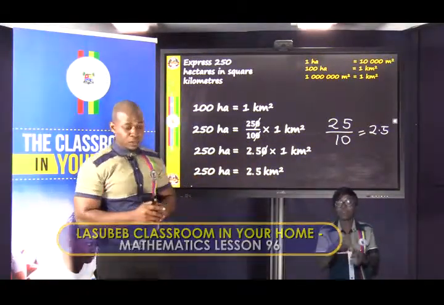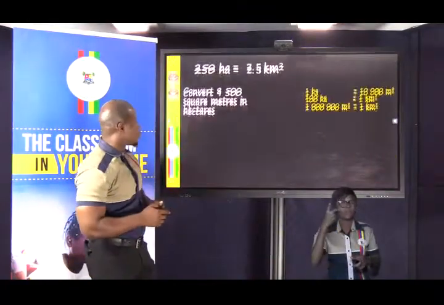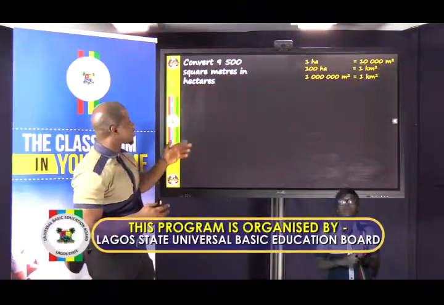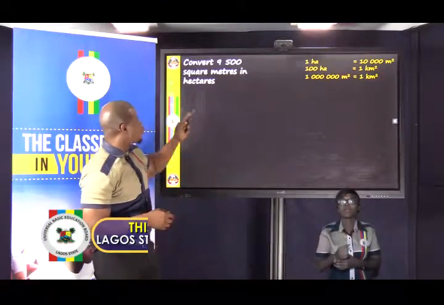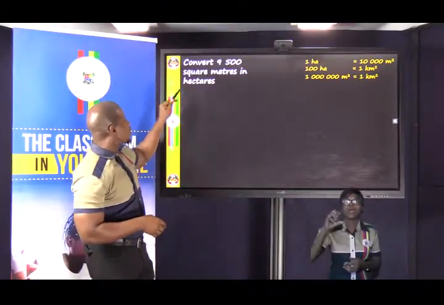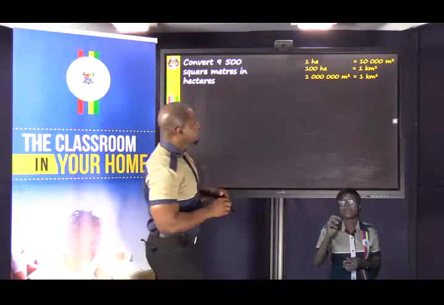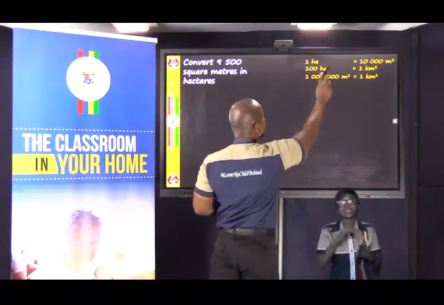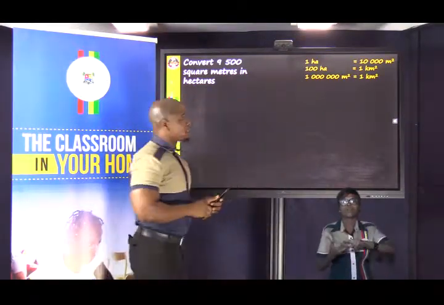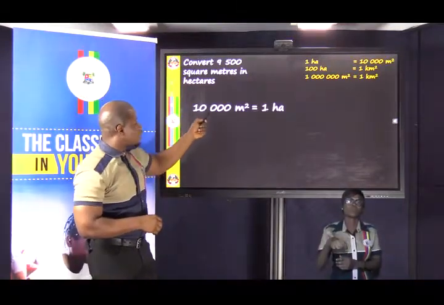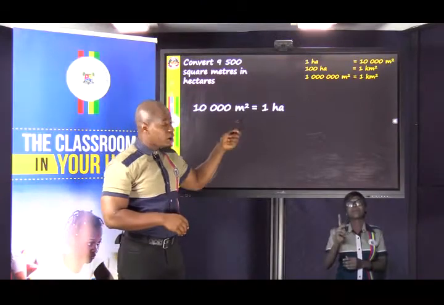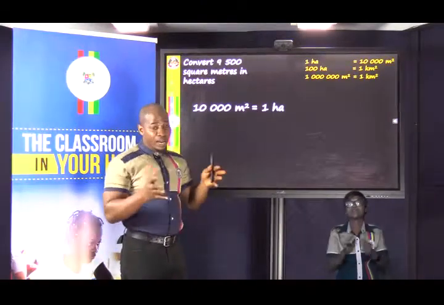I believe you got that right. Let's check the next one. This one says we should convert 9,500 square meters to hectares. So we look for the relationship between square meters and hectares, and that is the first relationship. 1 hectare is 10,000 square meters. So we use that and write it out. 10,000 square meters is the same thing as 1 hectare.